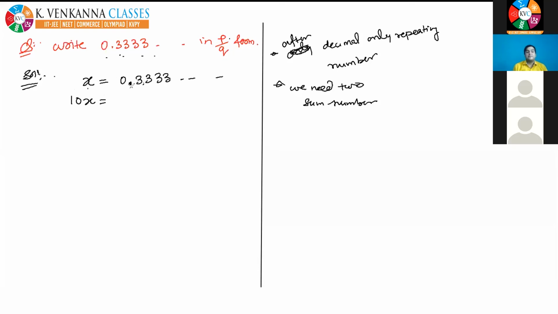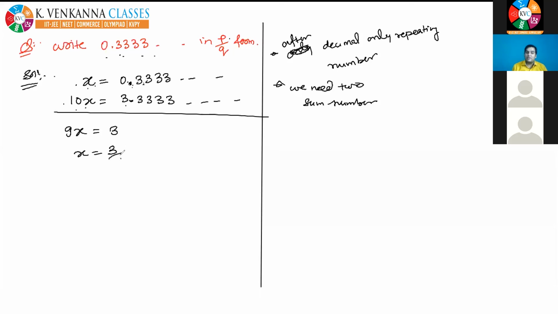So we multiply it by 10, the decimal goes here, and I am getting 3.3333 and so on. Now subtract the first from the second, so 10x minus x becomes 9x. The benefit of getting two such numbers in which the same digits repeat after the decimal is that when I subtract the first from the second, the decimal part cancels out and you get only 3 minus 0, which is 3. So x is equal to 3 by 9, which is 1 by 3.